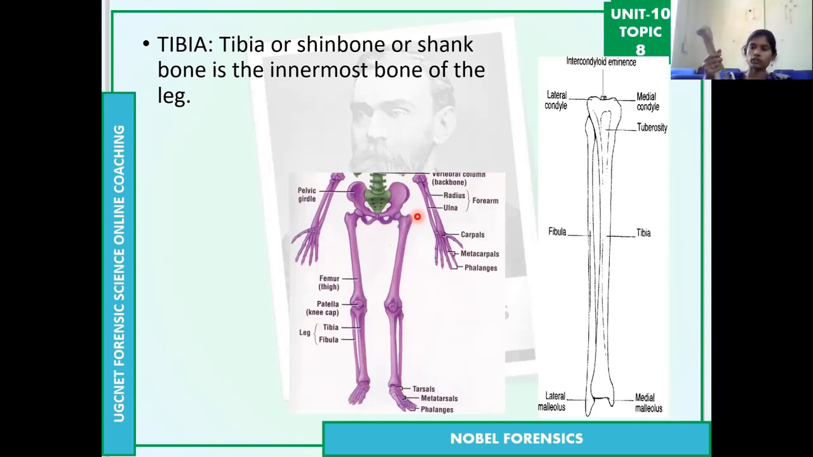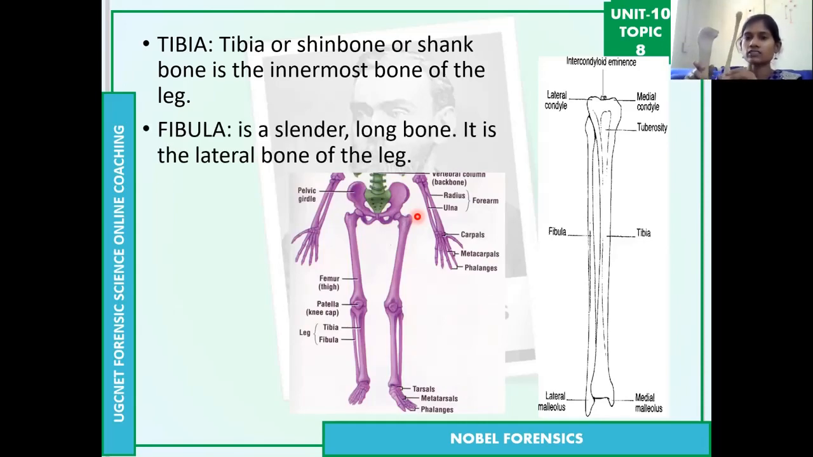Whenever we observe these below bones, this is the tibia, the fat bone, and the fibula is the slender or thin bone. These two bones are connected. The tibia is also called the shin bone or shank bone. The fibula is a slender bone, a long bone only.